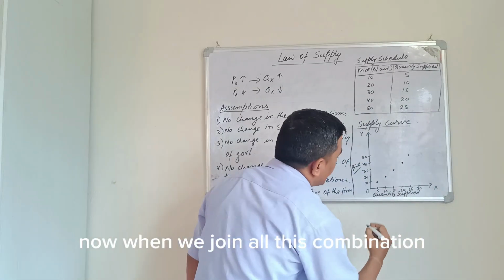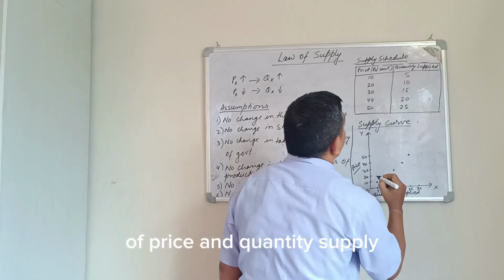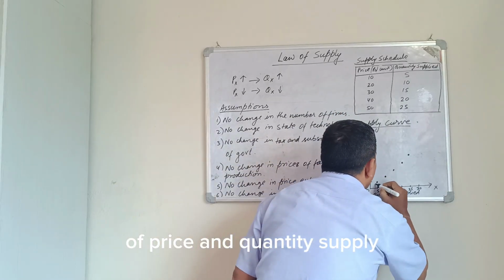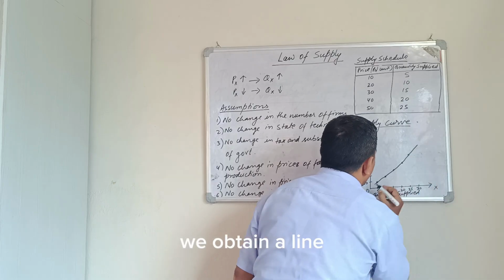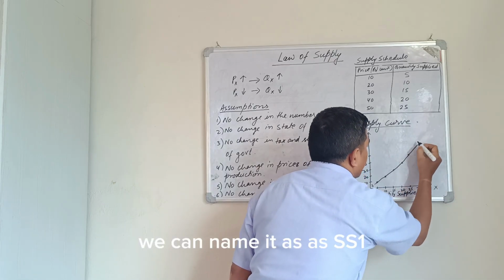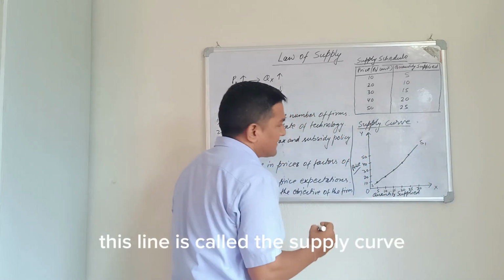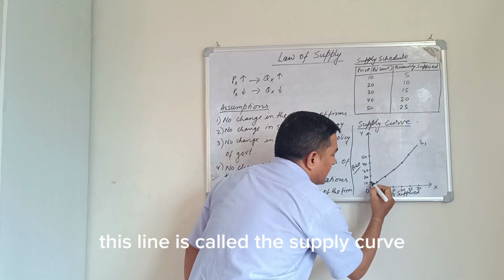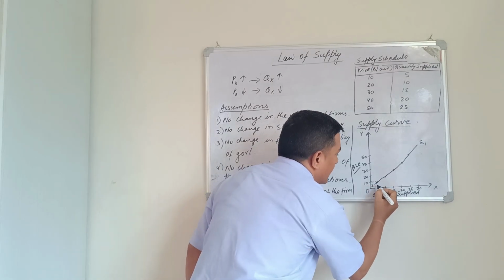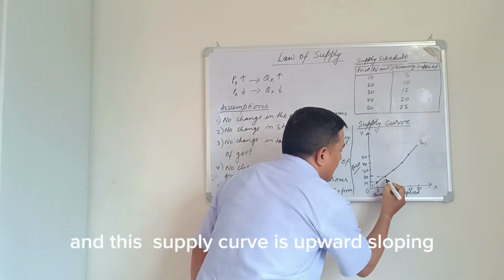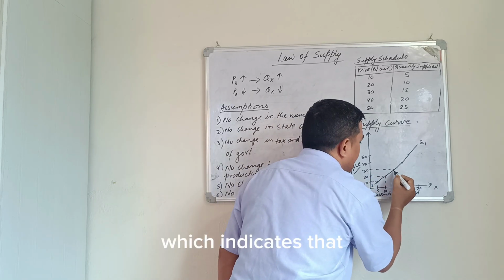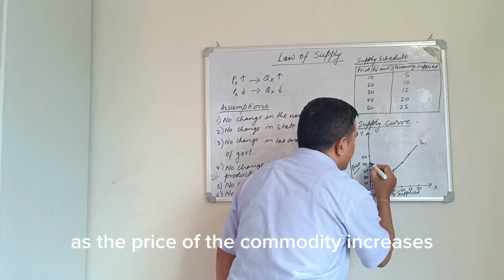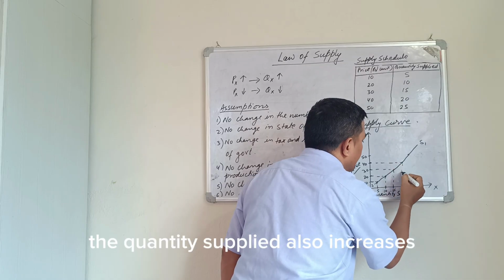Now, when we join all this combination of price and quantity supplied, we obtain a line. We can name it S1. This line is called the supply curve. This supply curve is upward sloping, which indicates that as the price of the commodity increases, the quantity supplied also increases.